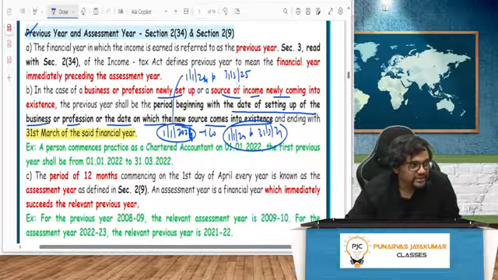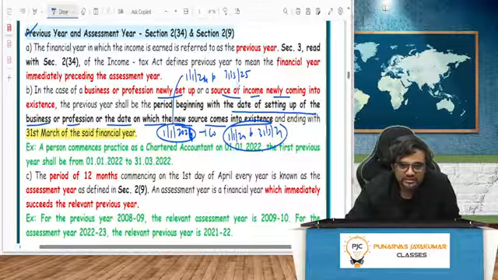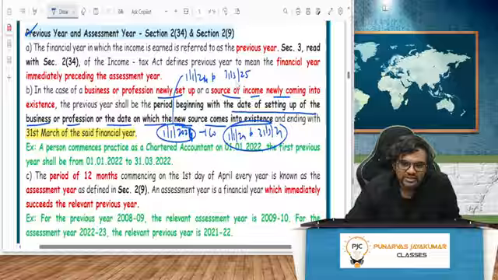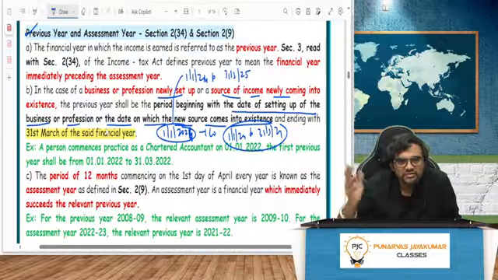So what I'm trying to tell you is, if they give you something called financial year in the income tax paper, don't get confused. They may say a company got incorporated on 1/1/24 whose financial year is 24-25. You will get confused with financial year, assessment year, previous year, everything.